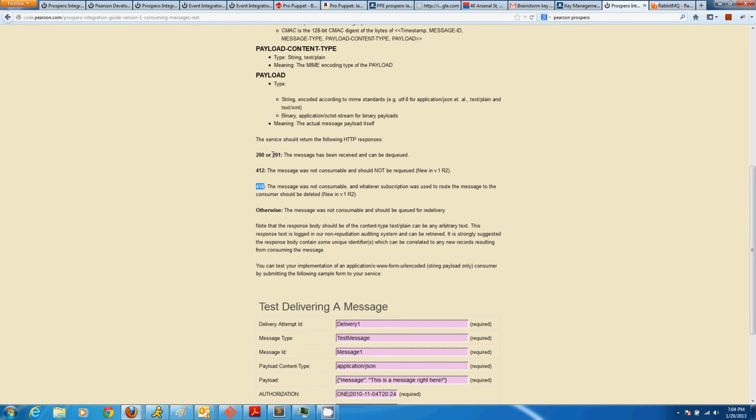So a 200 will basically say, I've got the message, it can be dequeued. A 412 will say, the message was not consumable, but it should not be requeued. And a 416 will say, the message was not consumable and the subscription used to write the message to the consumer should be deleted. So, this one will really allow you to manage your messages very, very distinctly. All the other ones will do a lot of management within Prospero.